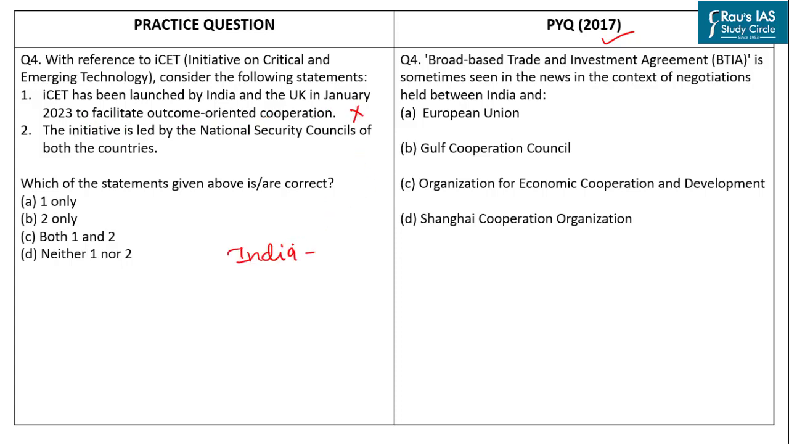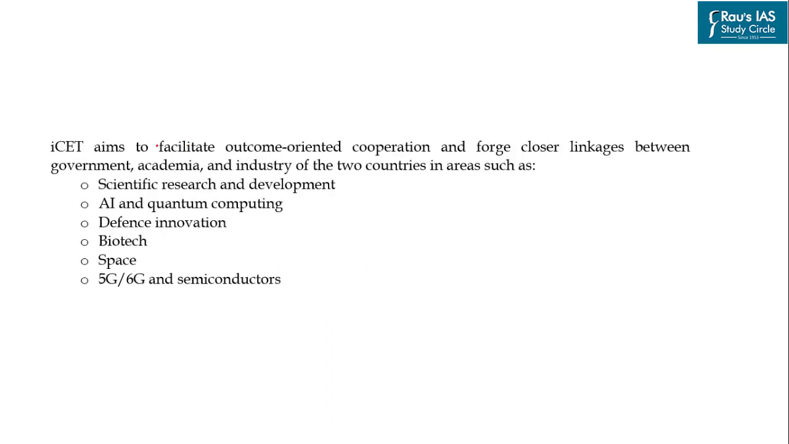So this is an incorrect statement as iCET is a bilateral pact between India and US. It has been formally launched in January 2023. iCET aims to facilitate outcome-oriented cooperation and closer linkages between government, academia and industry of the two countries in the critical and emerging technologies. That is in the field of AI and quantum computing, defense innovation, STEM and biotech, space, telecommunications, 5G and 6G and semiconductors.